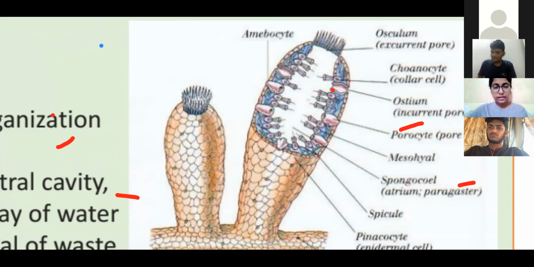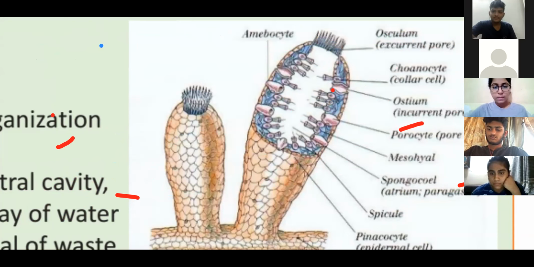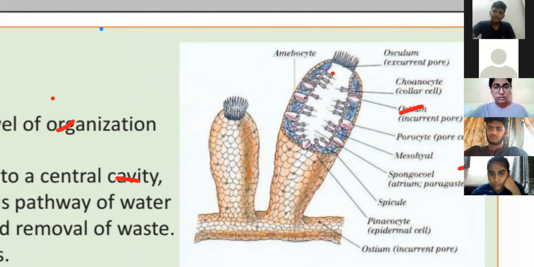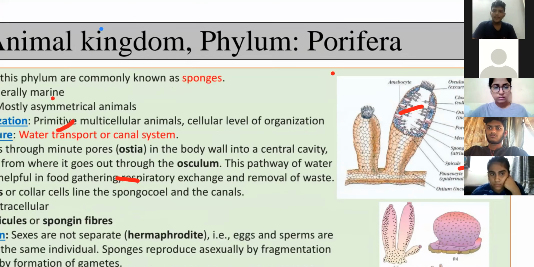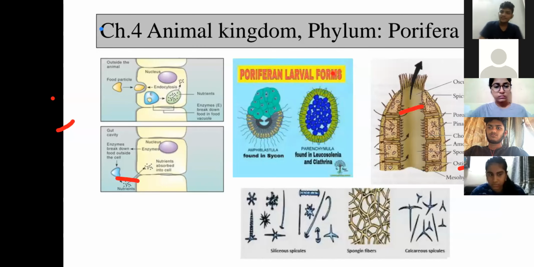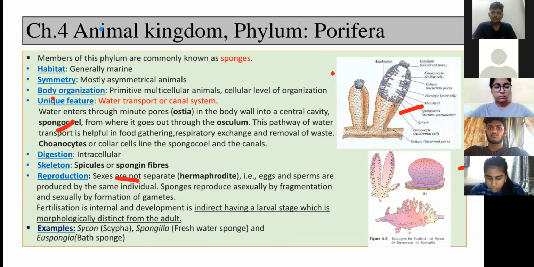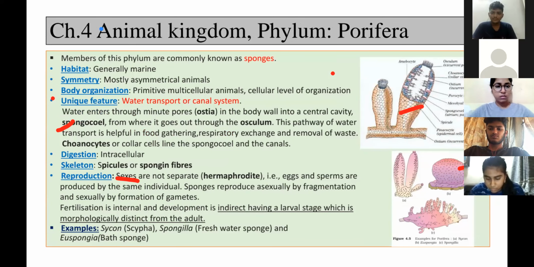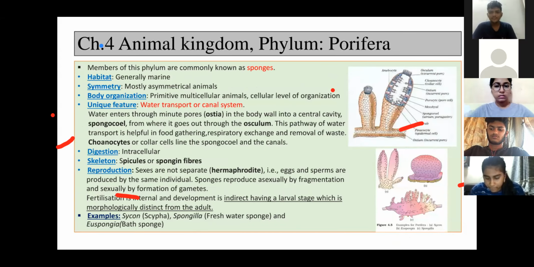Ma'am, first the water enters from the porocyte into the spongocoel. Porocyte नहीं. Exact word क्या है? The word which I have given, that you will have to say. Porocyte तो हमने डिस्कस भी नहीं किया है अभी. बोलो. Ma'am, ostia. That is the correct answer.